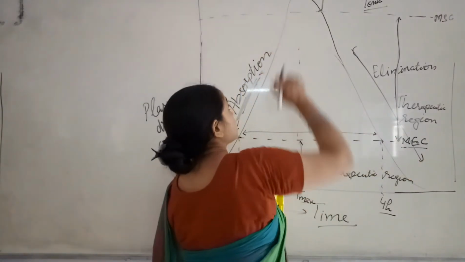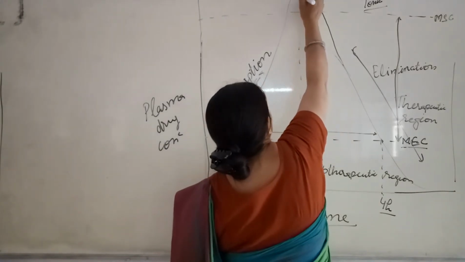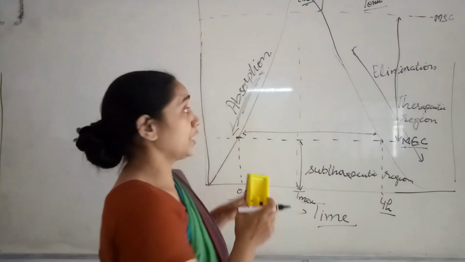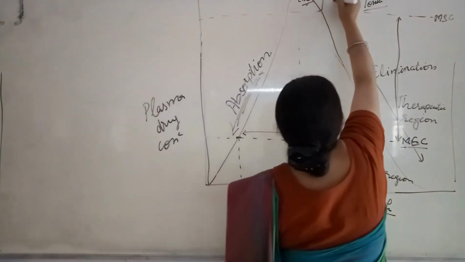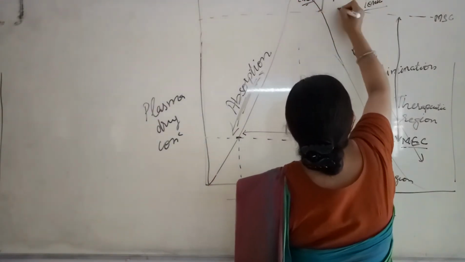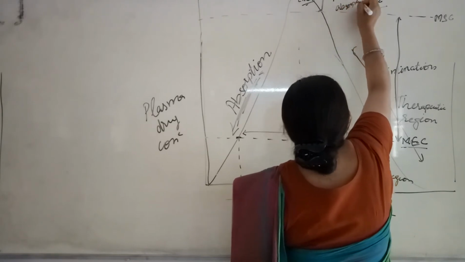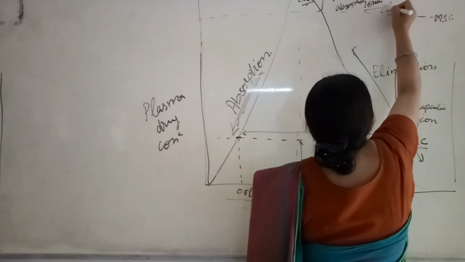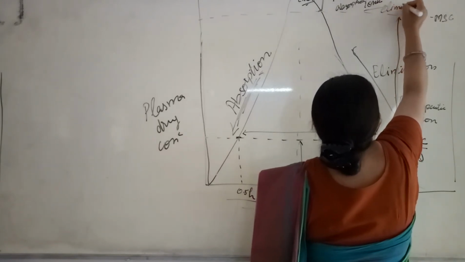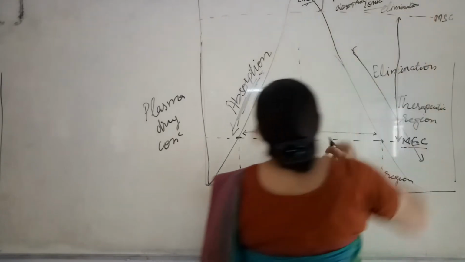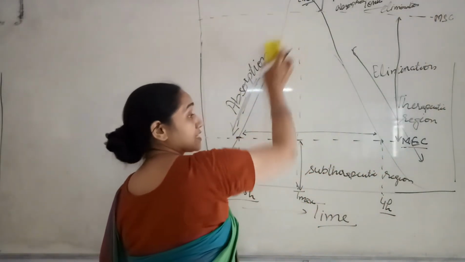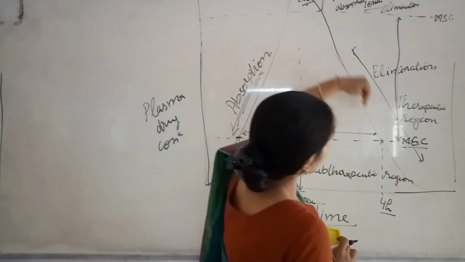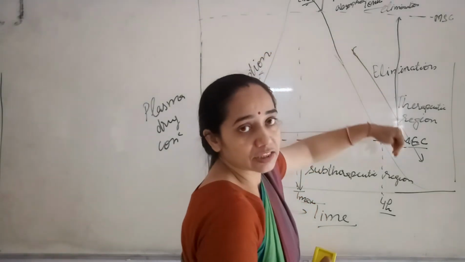Now here at this Cmax concentration, the rate of absorption is equal to the rate of elimination. The rate of absorption is faster in this part of the graph, and the rate of elimination is faster in this part.